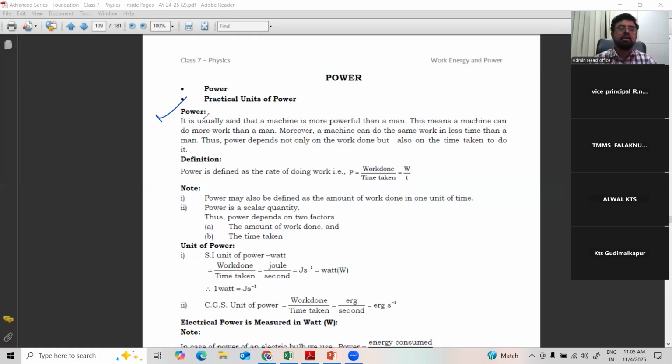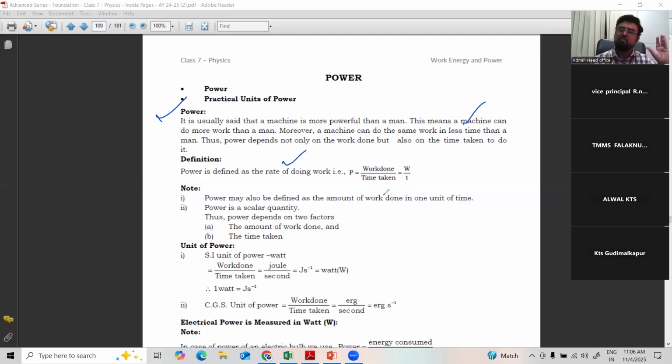It is usually said that a machine is more powerful than a man. This means a machine can do more work than a man. A machine can do the same work in less time than a man. Thus, power developed depends not only on work done, but also on time taken. So, power is defined as the rate of doing work. Power is equal to work done by time, W by T. Clear? So, work by time is called power.